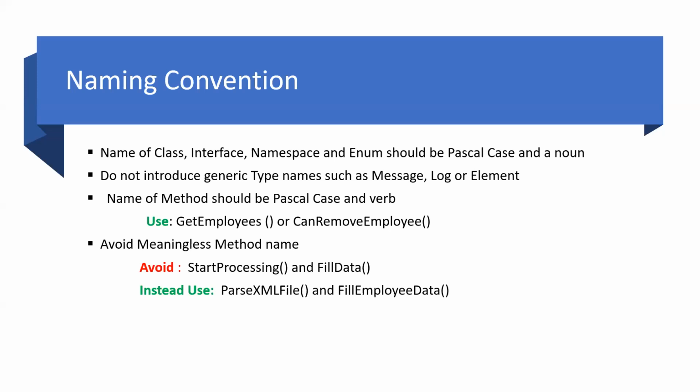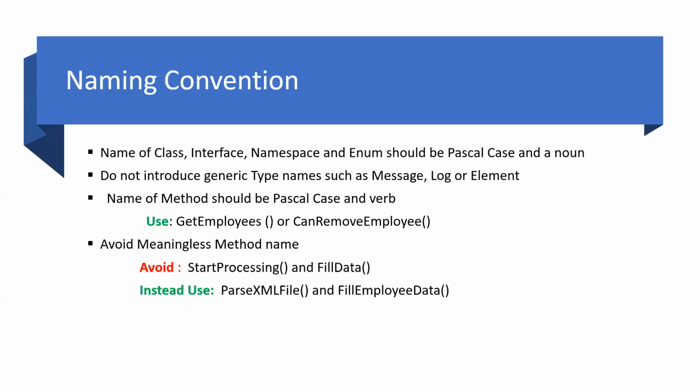So these are a few standards which we should follow while naming. Our class name, interface, namespace, and enum should all be in Pascal case and should be a noun. No plurals. We should not give generic type names such as Message, Log, or Element, because they can conflict with built-in names of .NET.